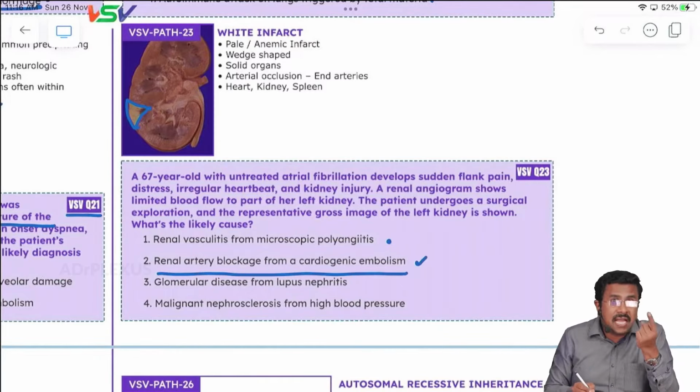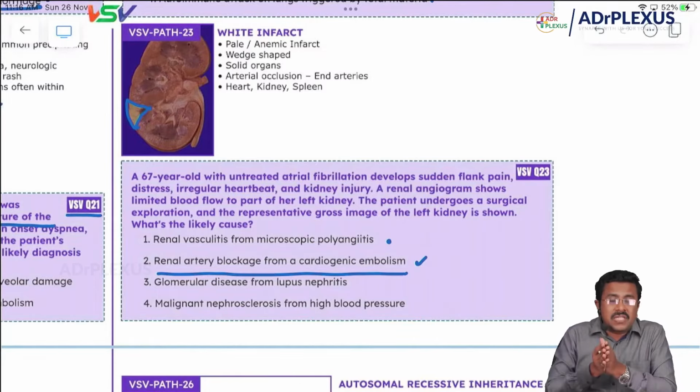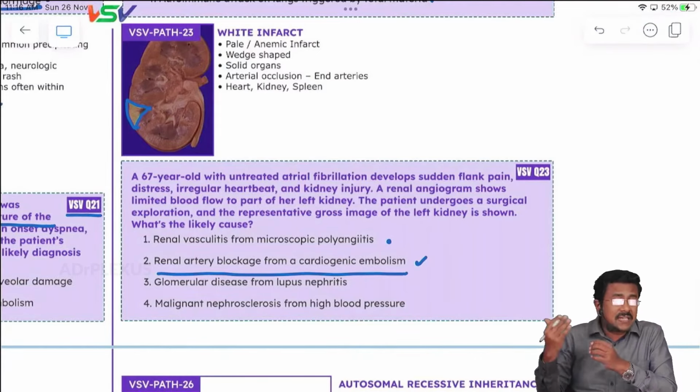Renal artery blockage from a cardiogenic embolism. Yes, this patient is a case of atrial fibrillation. We know that in atrial fibrillation there is a greater chance of thrombus formation. Yes, stasis can result in thrombus formation, and from there a cardiogenic embolism would have ensued.